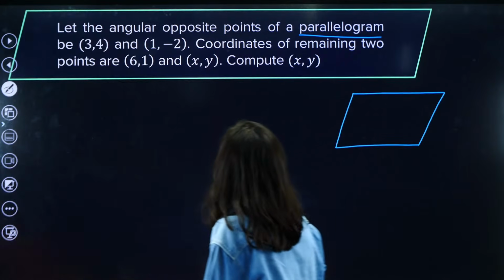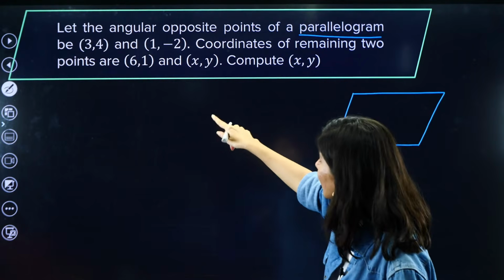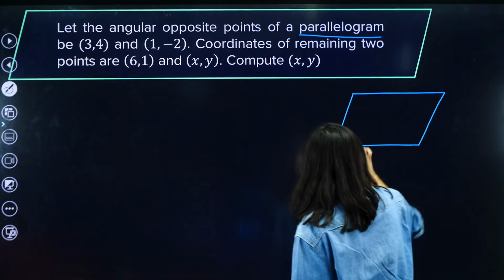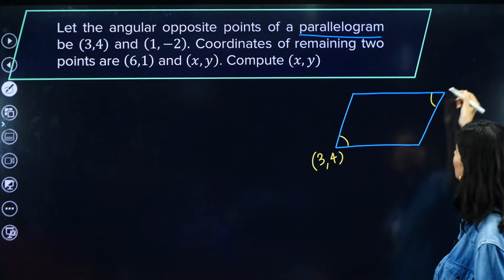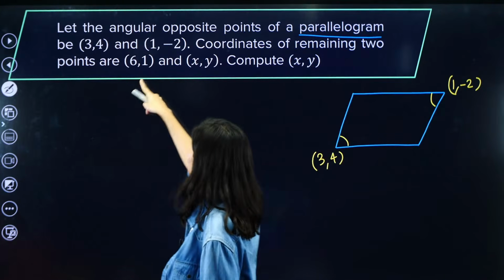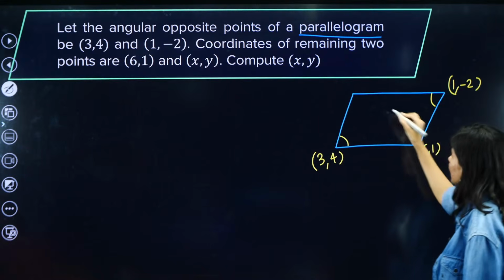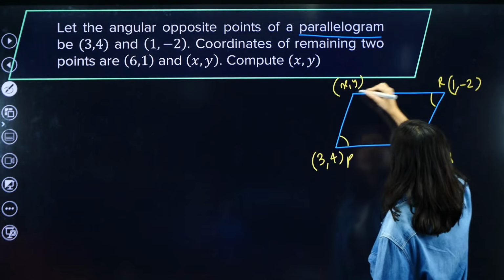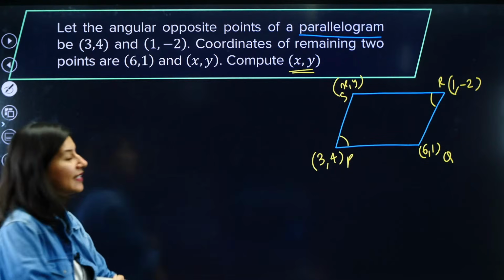Now, in a parallelogram, they are saying angular opposite points. That means 3, 4 and 1, -2 are angular opposite points. So this is what we call angular opposite. Opposite angles, right? These two are opposite angles. So that's why angular opposite points. Okay. Now coordinates of remaining 2 points are 6, 1 and x, y. So this point is 6 comma 1, this point is x comma y. So if you just want to name it PQRS, and we need to figure out the coordinates of x comma y, that is S.